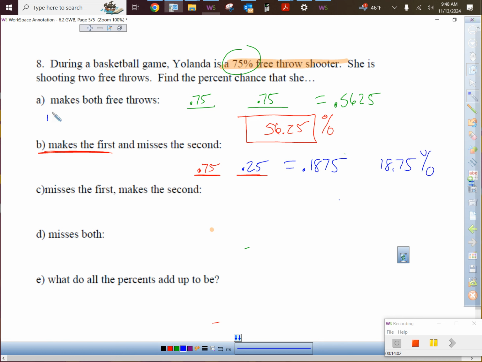So first one, she made it. I'm going to do this. You don't need to write this down, I just want to show it. Let's call X a make and O a miss. So first one, she made it. Second one, she missed it. Are you with me on that? Made it, missed it. What happens if she misses the first one and makes the second one? So she misses the first one, what's the chance that she misses it?